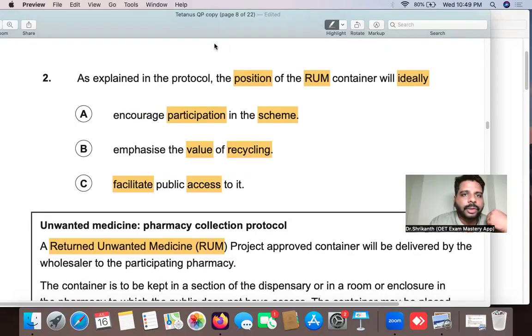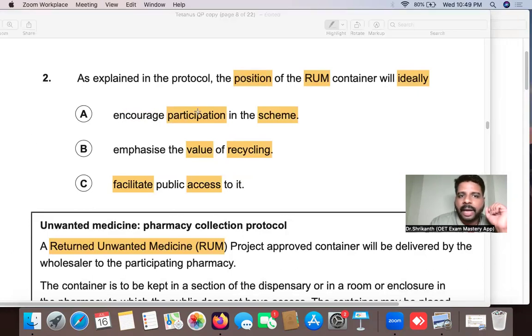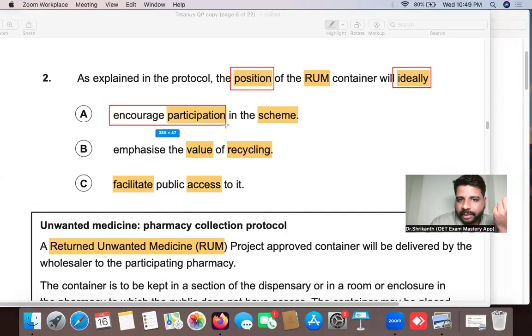So what is the verb in answer option A? Let's do the verb in answer option A. So let's take the tool. So as explained in the protocol, the position of the RUM tube will ideally, this is what you have to find out. So what is the verb in answer option A? Encourage participation. So this is the movement, right? This is the action. Participation is the more important verb over here. That is, it will encourage participation in the scheme. So this position over here, it will encourage participation.